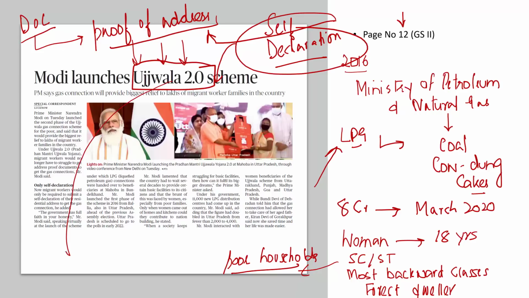And now under this Ujjwala 2.0 scheme or Yojana, 10 million LPG connections will have to be provided to the beneficiaries. And this was something which was announced in the Union Budget 2021-22. That is what you need to understand from this newspaper article.